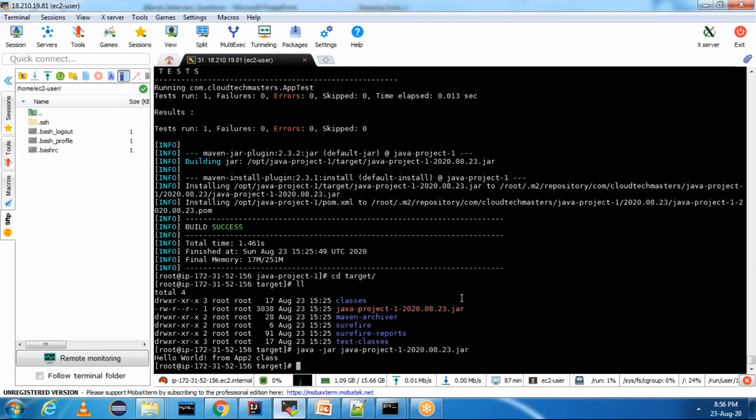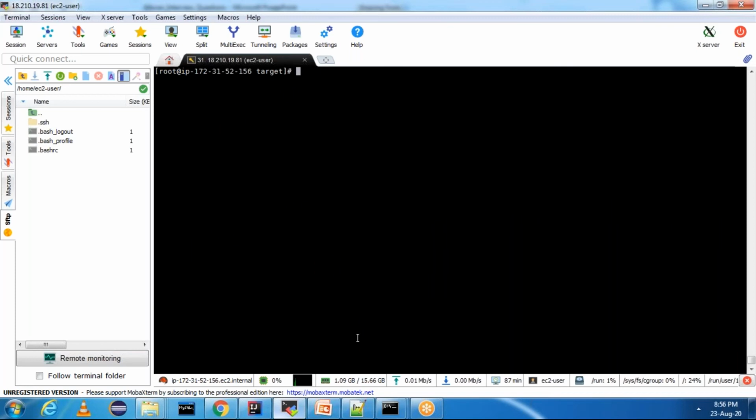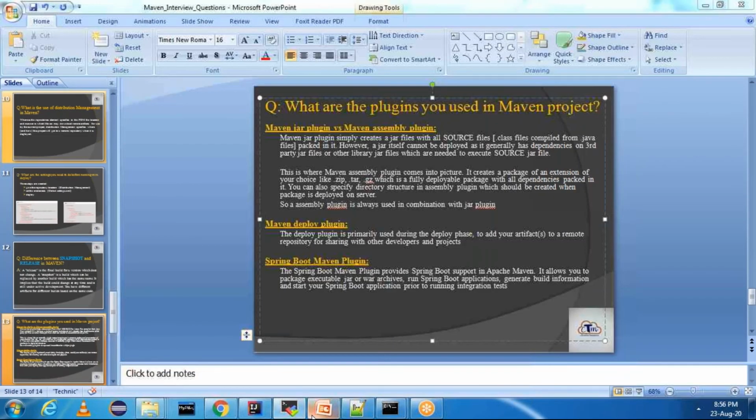That means if I want to run each and every Java class individually, Maven jar plugin won't support, right? In this case, we need to use Maven assembly plugin. This is where Maven assembly plugin comes into the picture. It creates a package of an extension of your choice like zip, tar or gz, which is a fully deployable package with all the dependencies packed in it. Basically, what assembly plugin will do is combine the jar plugin with other dependencies as well.